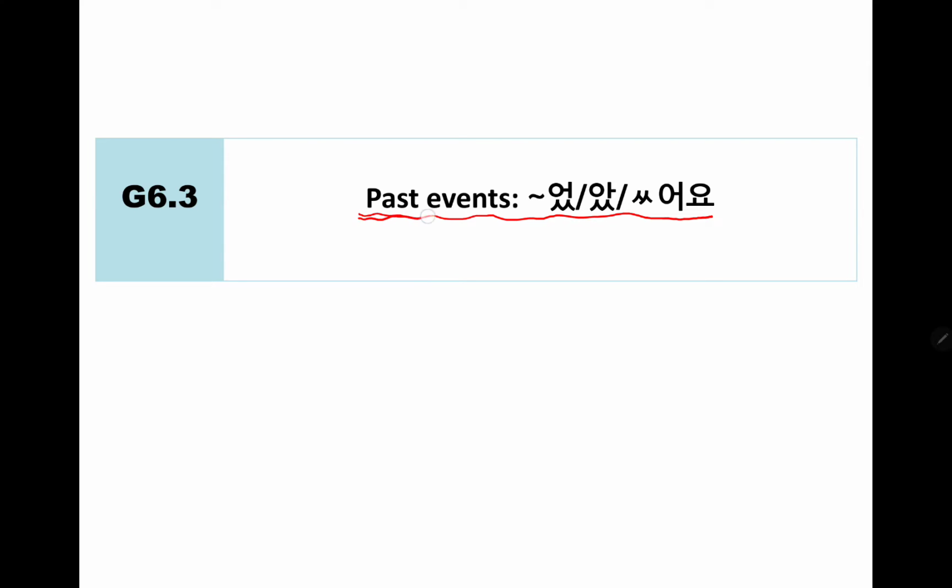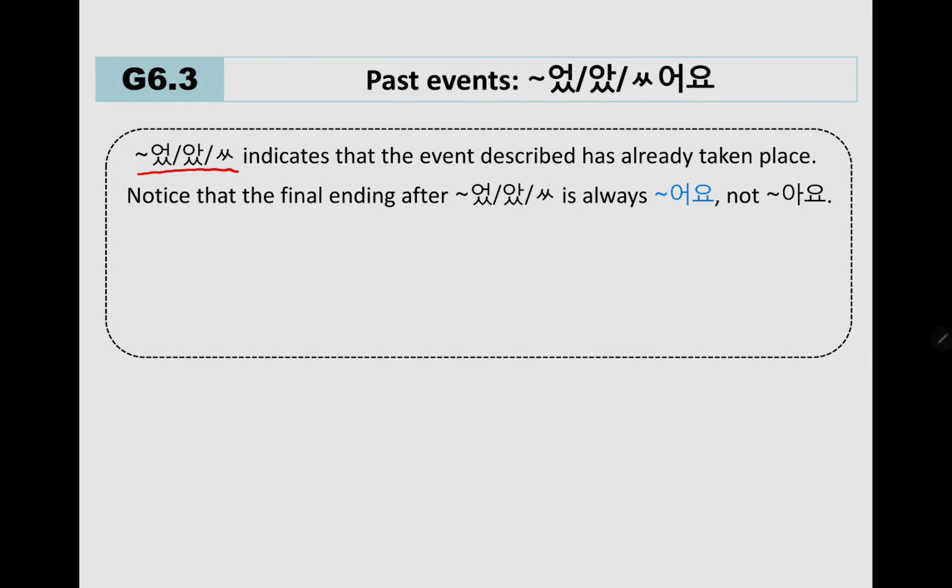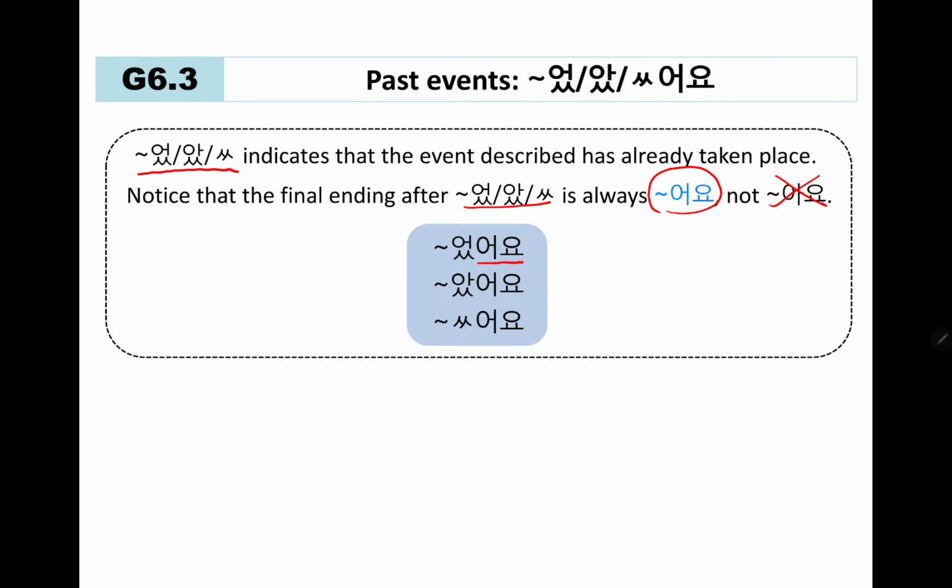Today's topic is about past tense that describes past events. So the form would be 엇, 앗, 상시옷, 어요. 상시옷 받침 and 어요 would be most commonly used. Okay, let's look into the content. 엇, 앗, 상시옷 indicates that the event described has already taken place. So this is a way to show past tense. Notice that the final ending after 엇, 앗, 상시옷 is always 어요, not 아요. Okay? So 어요.